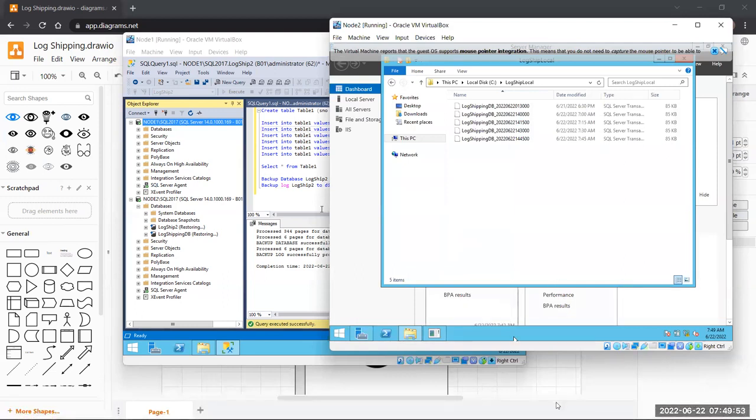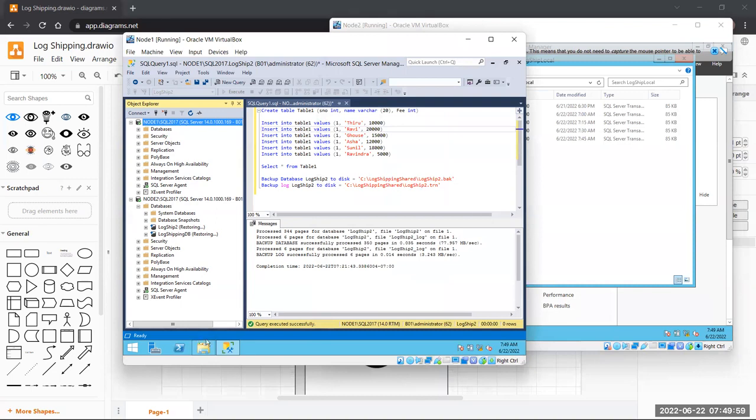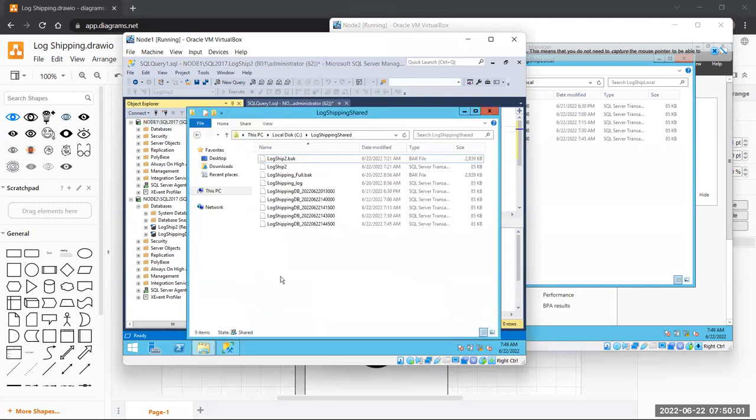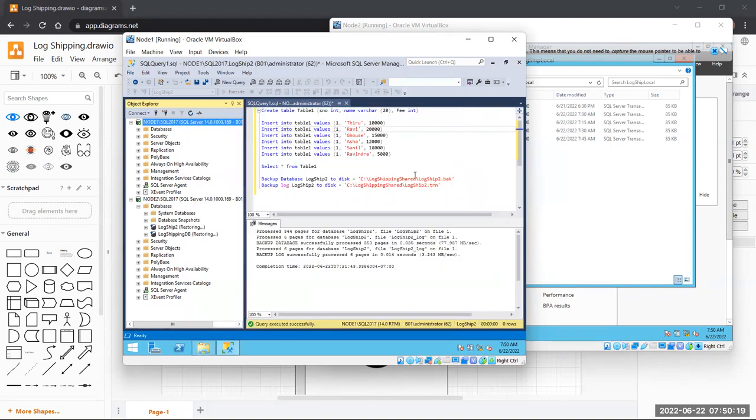But as I told you, the backup is going to happen first. So we will have to check the shared folder first, right? I guess, because first it will go to the backup shared folder. Is it here? Yes, it is. But this is the one that I took myself in order to initialize it, right? So again, this is not the one, right? We have just configured log shipping, so it will take at least 15 minutes. Okay, let's see if it works or not.